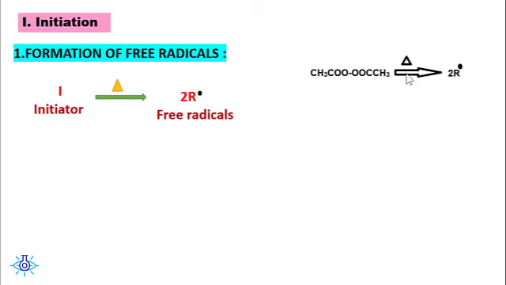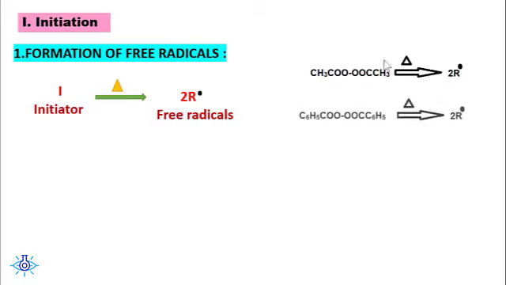By the action of heat it undergoes homolytic fission, or the bond breaks here, resulting in the formation of two acetate radicals, or two CH3COO dot. On further heating, there is evolution of carbon dioxide resulting in the formation of two alkyl radicals, which is represented as 2R dot. Here R stands for CH3.